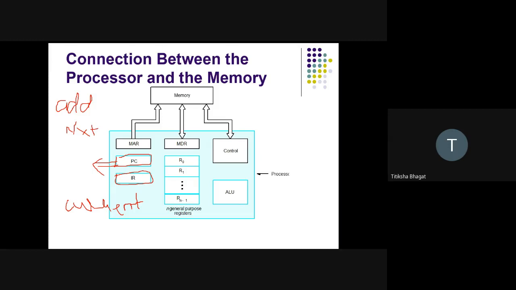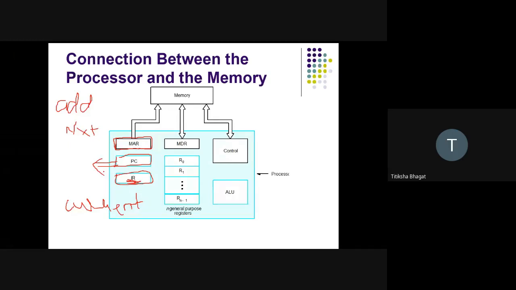The current instruction to be executed, or the instruction which is currently executed, resides in the IR register, the instruction register. So the job of program counter is to hold the address of the next instruction, whereas IR will hold the current instruction which is getting executed. Then we have two registers, MAR and MDR. You can note down the job of each and every register.